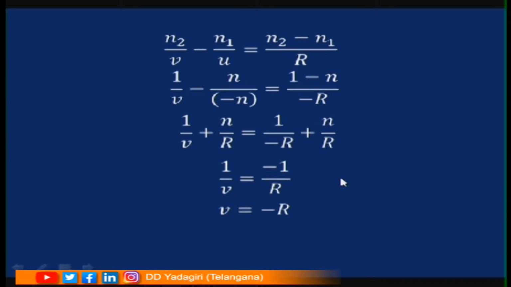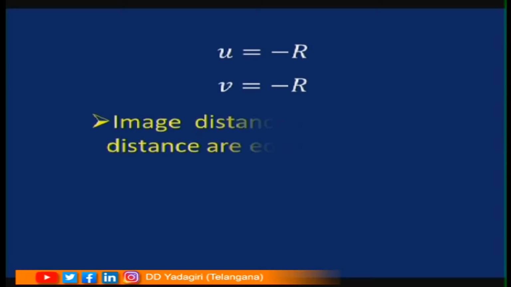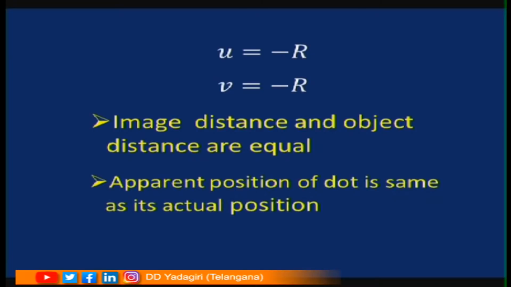In the beginning we considered that u is equal to minus R, that means the object is at minus R distance, and we got v, that is the image distance, also as minus R. So, image distance and object distance are equal. So, the apparent position of the dot is the same as its actual position.